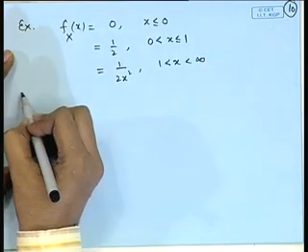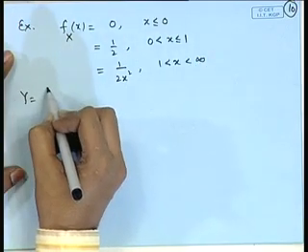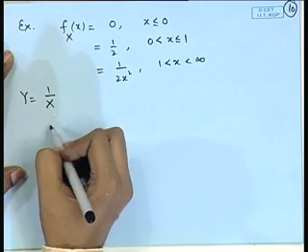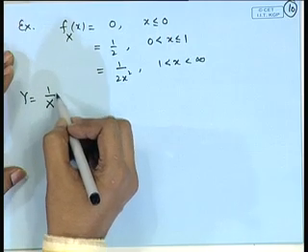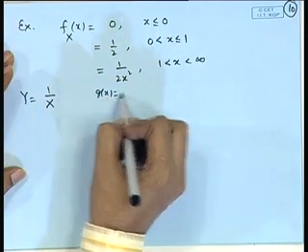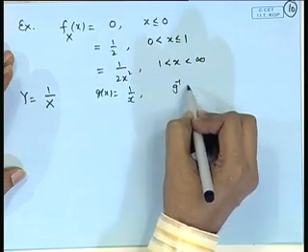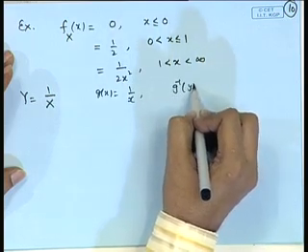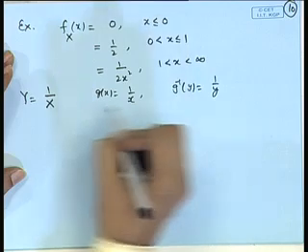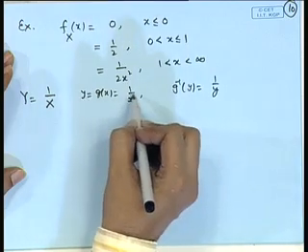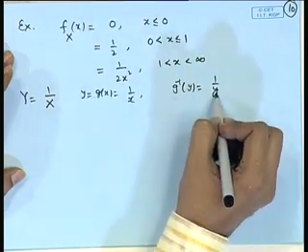And consider the function, say y is equal to 1 by x. So, here g x function is 1 by x. So, g inverse function is also same. If I write this as y, so y is equal to 1 by x, so x will be equal to 1 by y.